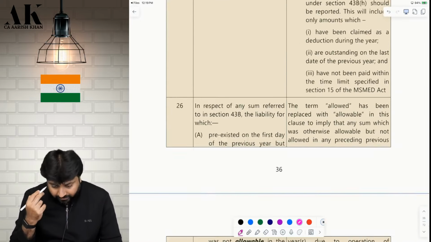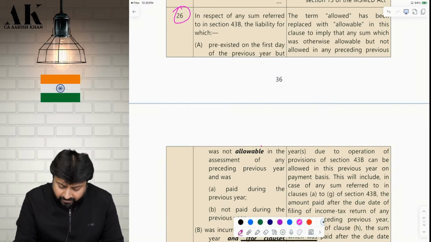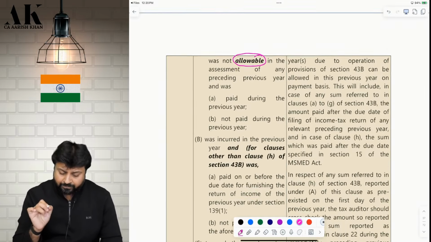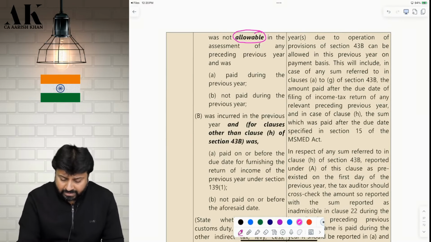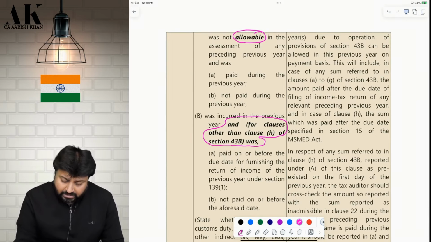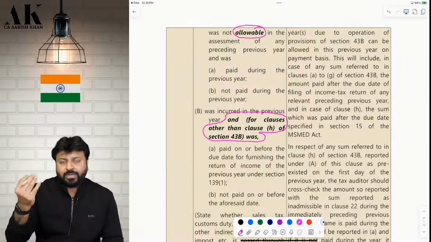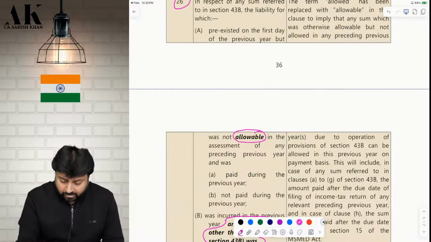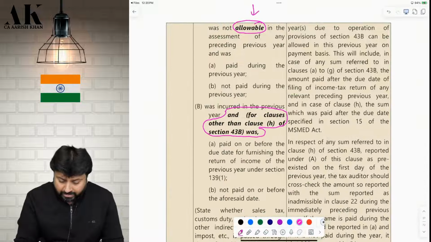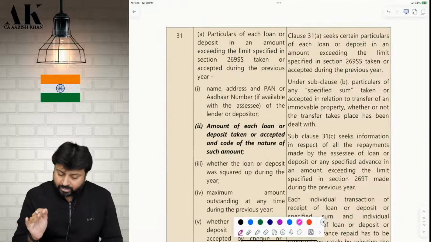Now in the next clause, clause 26, they have written just one word over here: allowable. There is no other mention. And here they have made a few additions: "other than for clause and for clause other than clause H of 43B." So they have mentioned two points over here. Whatever is highlighted is the only amendment; the rest is all the same as what you have done earlier. Here they have put the word allowable, and here this sentence, other than clause H of 43B. There is no other amendment over here.